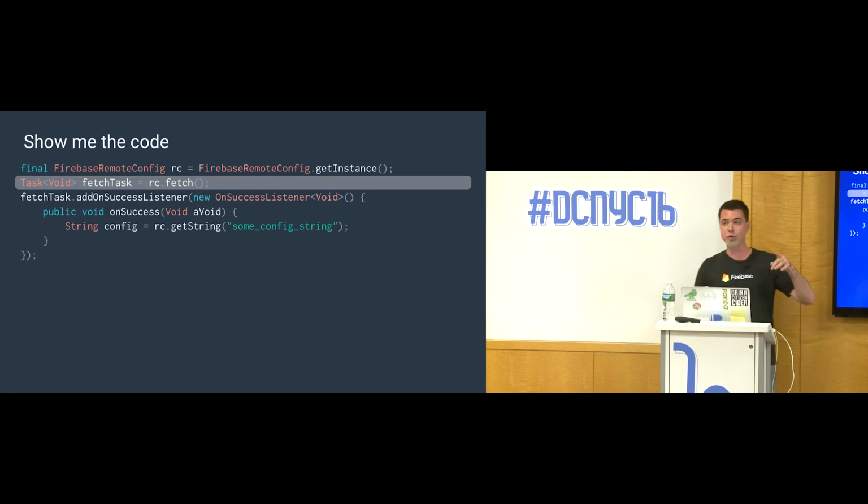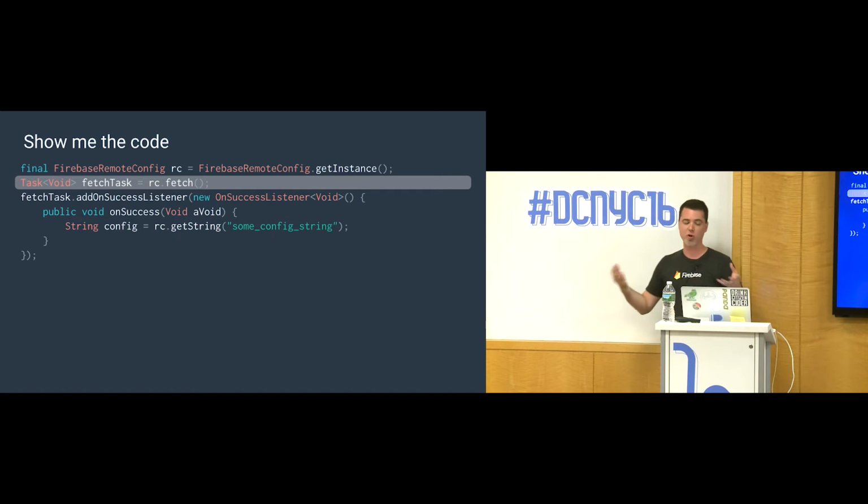So what it's going to do is return a task. And that task has to be parameterized, and in this case, it's void. Void just means the task doesn't generate any data. It's just a task.